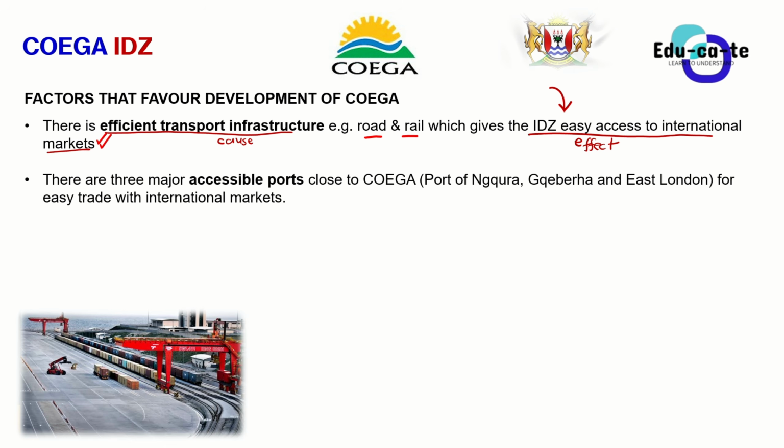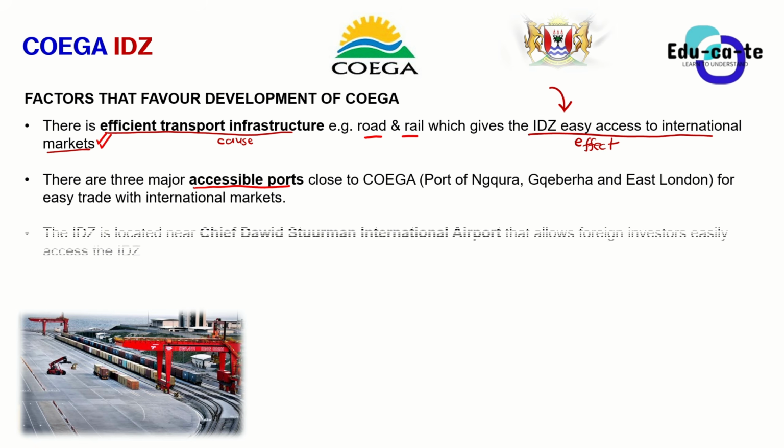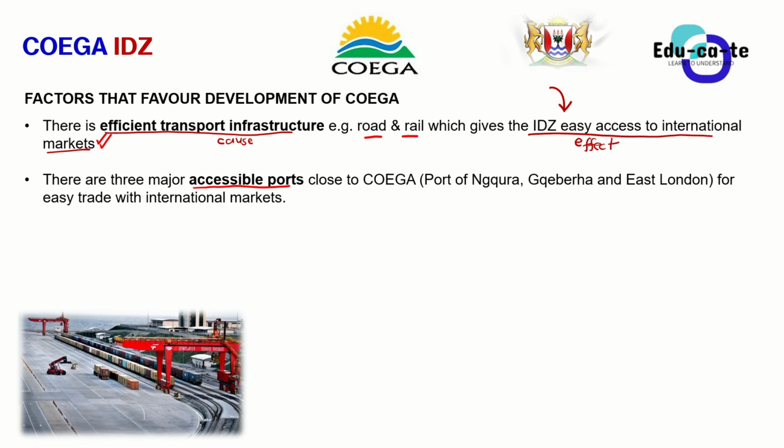And then when you look at the second one, there are 3 major accessible ports. As I've already told you, the Coega IDZ is close to 3 major accessible ports. We're talking about the port of Ngqura, Gqeberha, and East London.